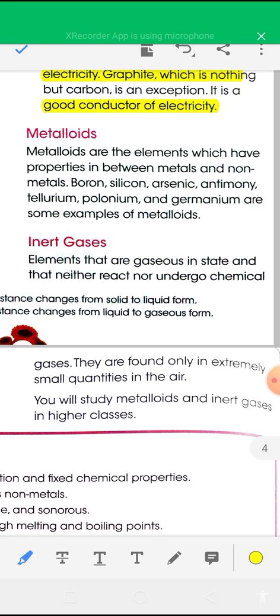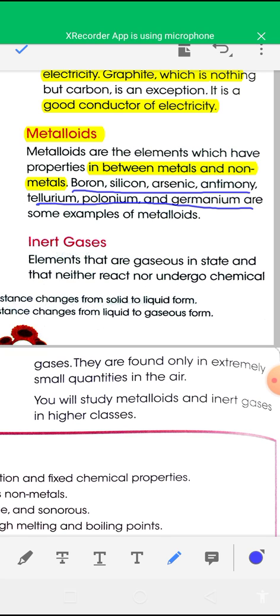The next type of element is metalloid. Metalloids are elements which have properties in between metals and non-metals. Examples of metalloids: boron, silicon, arsenic, antimony, tellurium, polonium, germanium. All these are examples of metalloids, which have properties in between metals and non-metals.